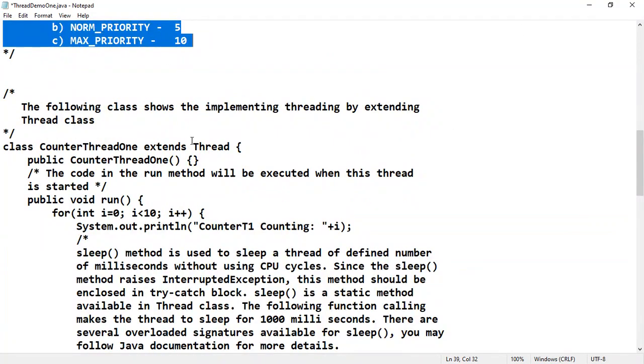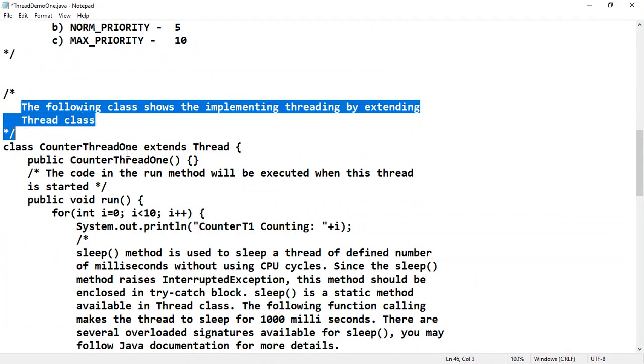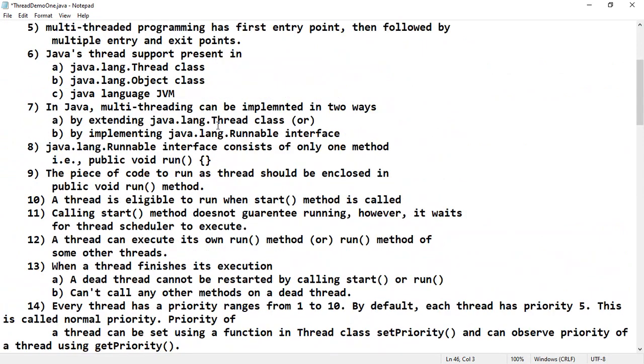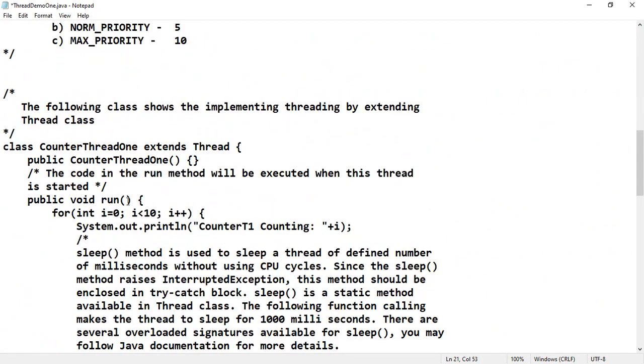Next we will observe the program, how to write the program. The following class shows implementing threading by extending the Thread class. We have seen already that we can implement threading in two ways, by extending the Thread class or by implementing the Runnable interface. So first we will see how to extend the Thread class and perform the threading.